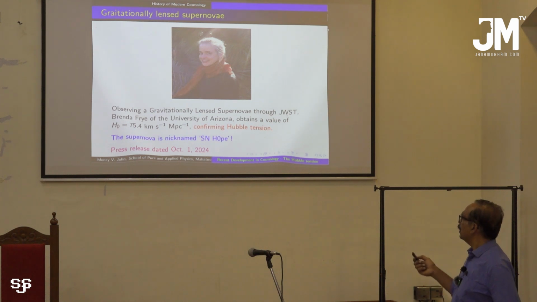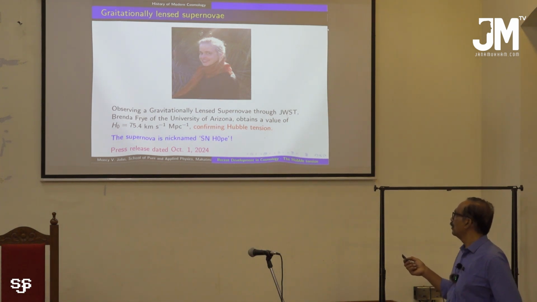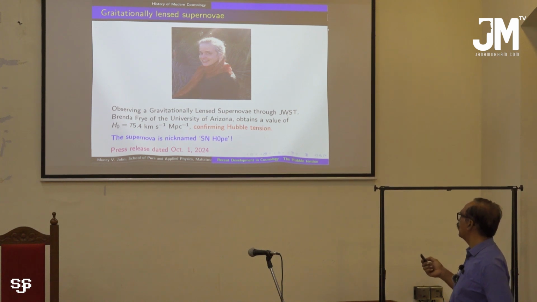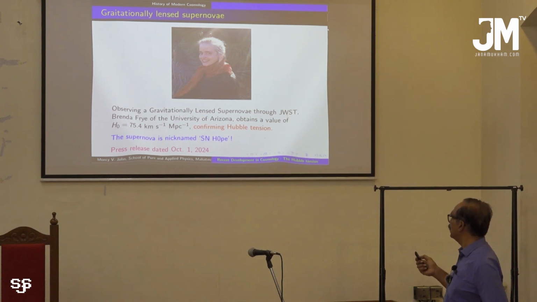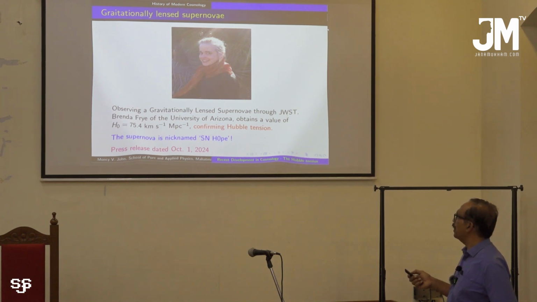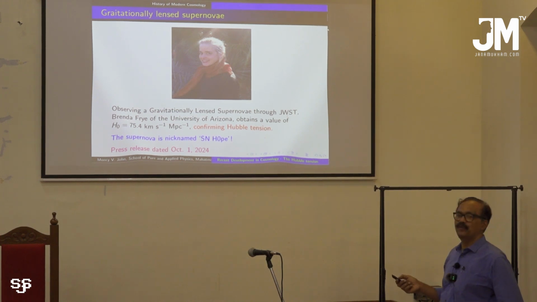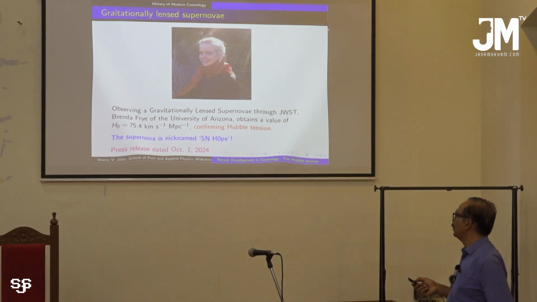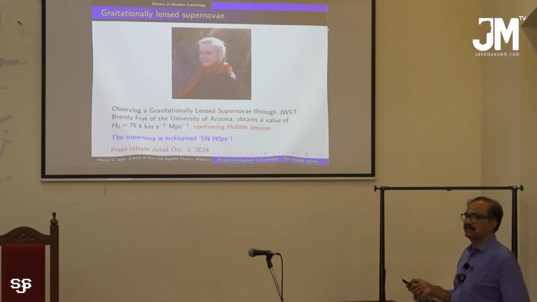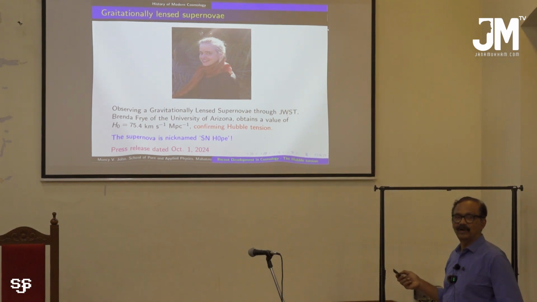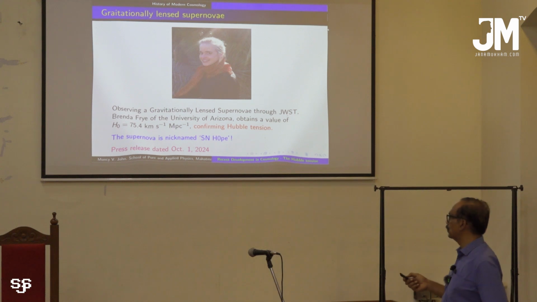Lastly, in a very recent paper in 2024, another technique was used, the gravitationally lensed supernova, using data from the JWST, James Webb Space Telescope. The astronomer Brenda Fry obtained a value of H naught equal to 75.4 km per second per megaparsec. And that again confirms the Hubble tension. So this was the latest result we got from this context of measuring H naught.